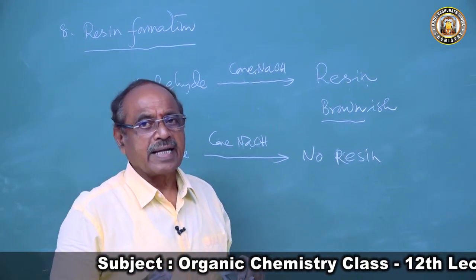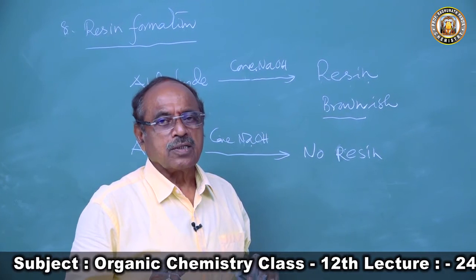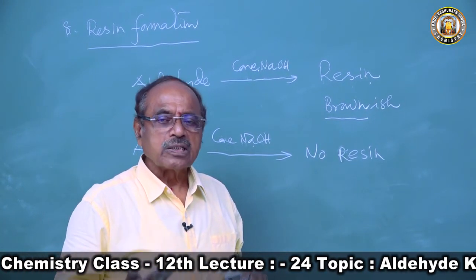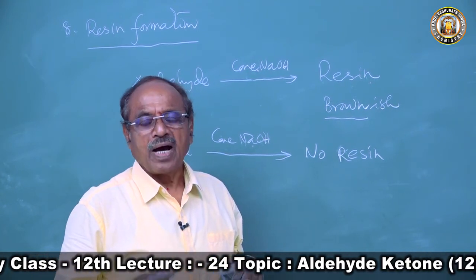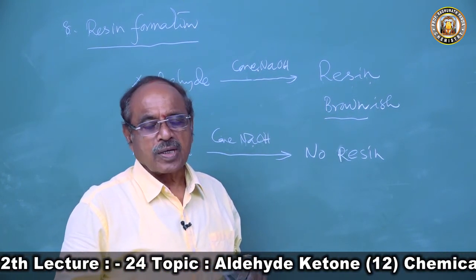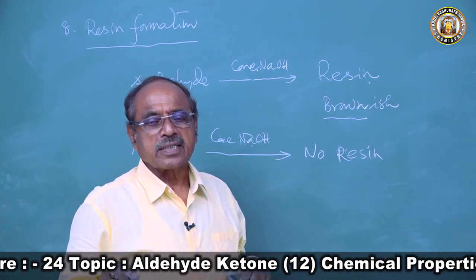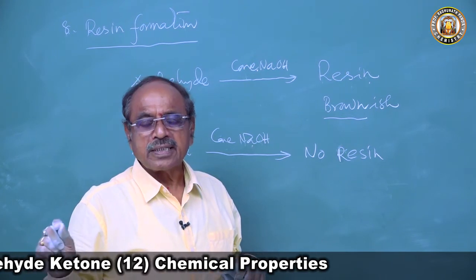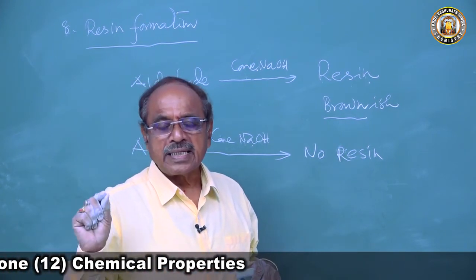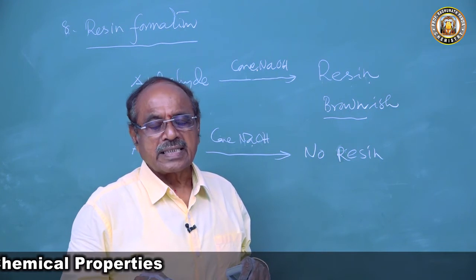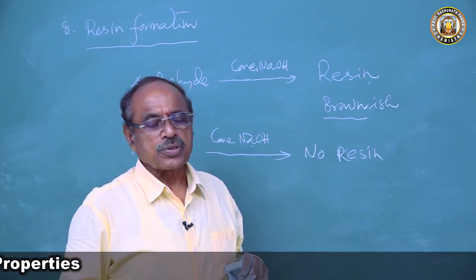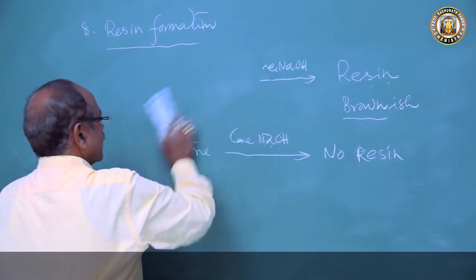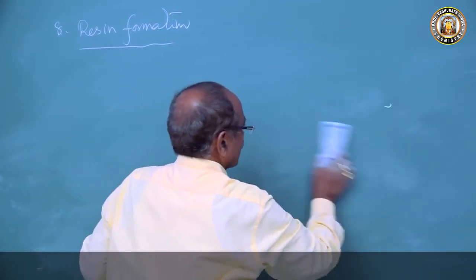When formaldehyde is heated with concentrated sodium hydroxide, two molecules of formaldehyde undergo a mutual oxidation reduction reaction, called the Cannizzaro reaction, to produce methyl alcohol and sodium formate. So this is an important reaction for formaldehyde.